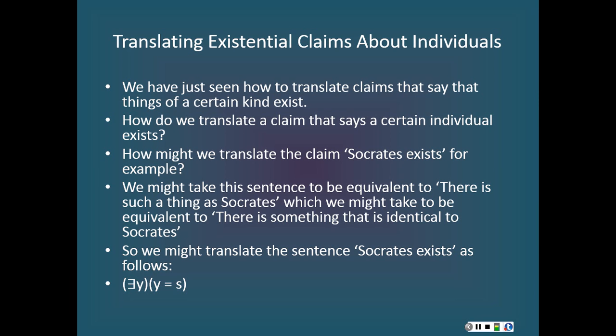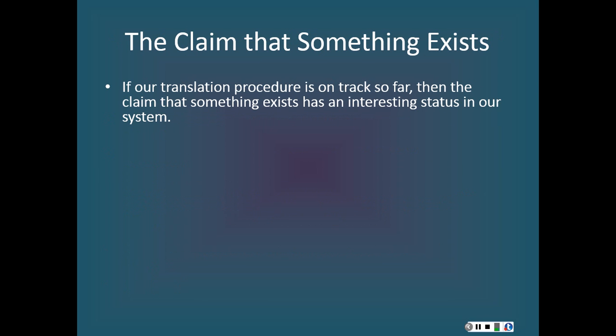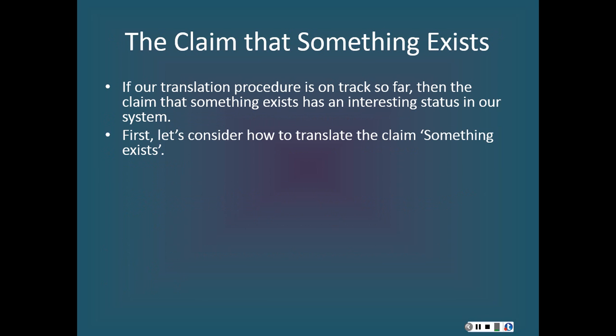Now you might note that I use the variable y here instead of the variable x. I had a reason for doing that, which you may see in a moment, but it doesn't really matter which variable I use. I could have used the variable x here if I wanted, and the translation would have been just as good. Okay, now that we translated the claim that Socrates exists, let's think about how we might translate the more general claim, the claim that says something exists. That claim, it turns out, has an interesting kind of status in our system. But first, let's consider how we might go about translating it.